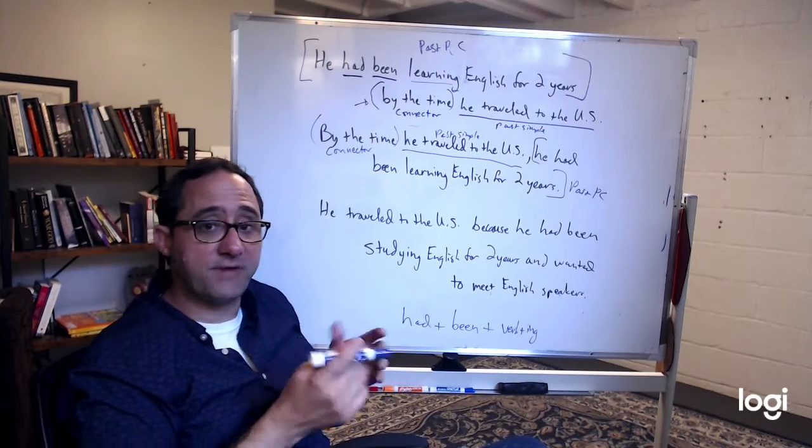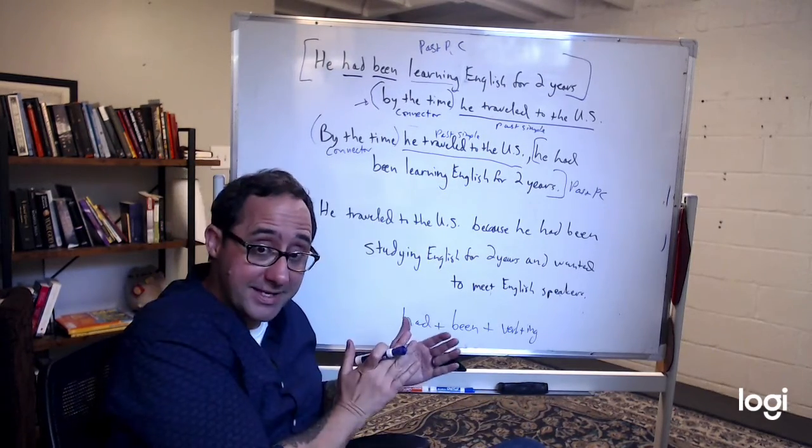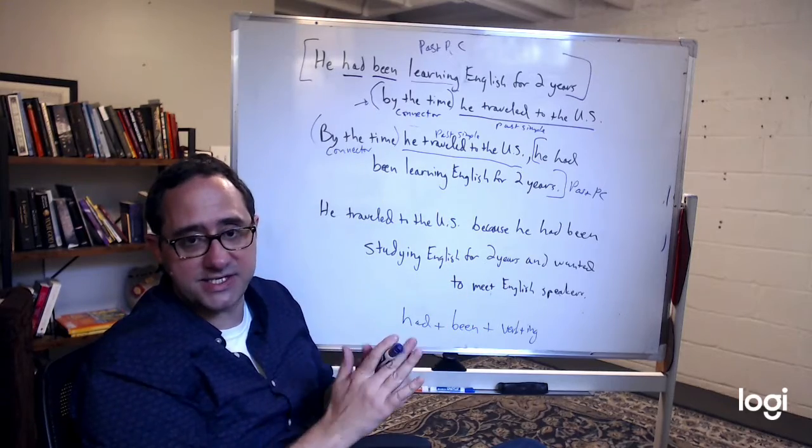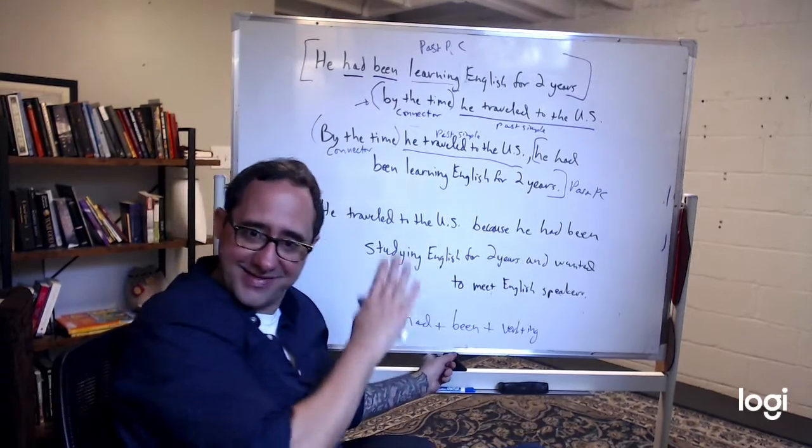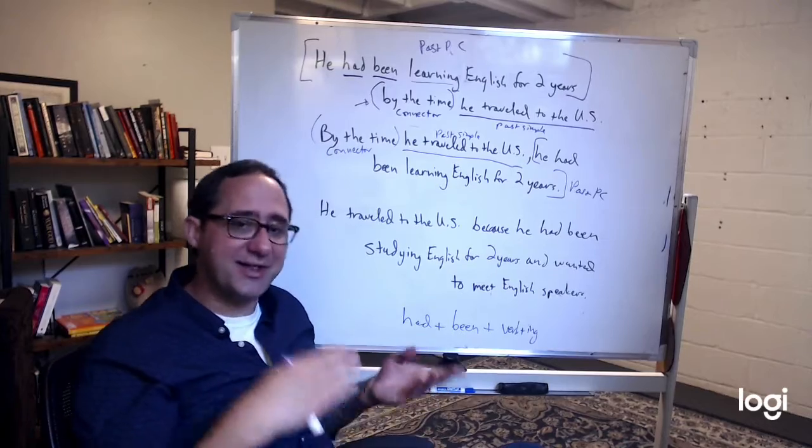But the past perfect continuous is the thing that happened before the more recent past event. Do you see how we're moving things to the past? It's like telling a story.